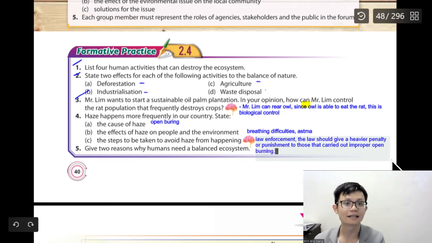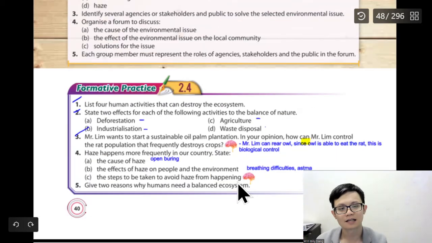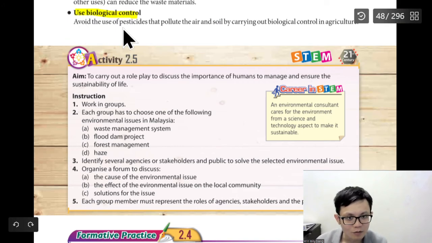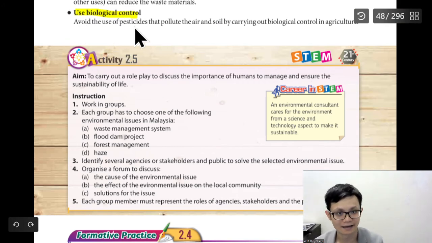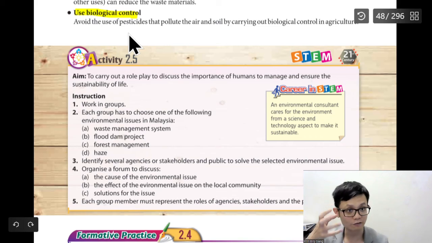Something like that. Okay, just use your own words. No need to read from the text and memorize word by word. Some students like to memorize. Avoid that. Don't study like that. Memorize the keywords for science.